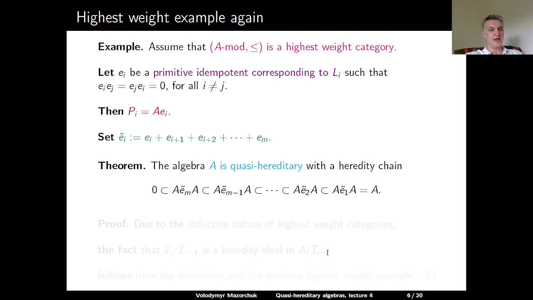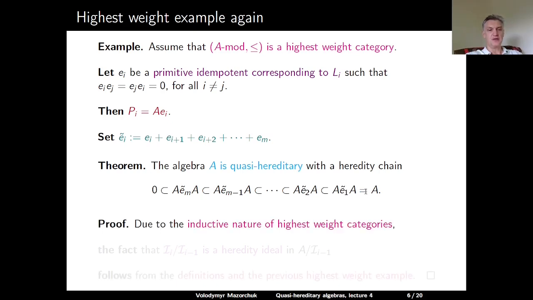Theorem. The algebra A is quasi-hereditary with a heredity chain given as follows. So we start from 0, then we embed it into the two-sided ideal generated by Em tilde. This we embed into the two-sided ideal generated by Em minus 1 tilde, and then all the way up to the two-sided ideal generated by E1 tilde, which is equal to A.